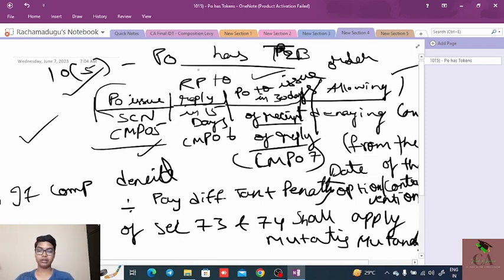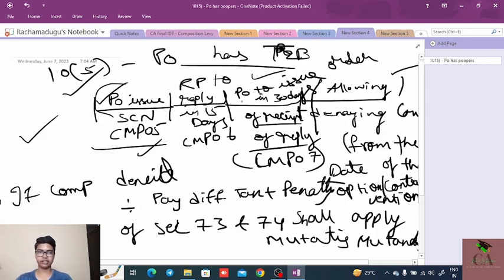Proper officer has a reason to believe that the composition person is not eligible under the composition scheme or has contravened any provisions of the composition scheme. He may issue a show cause notice in the format of CMP05, and the registered person needs to reply to those notice within 15 days in the form of CMP06.